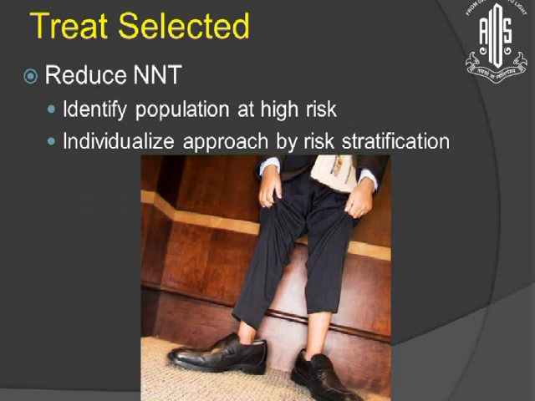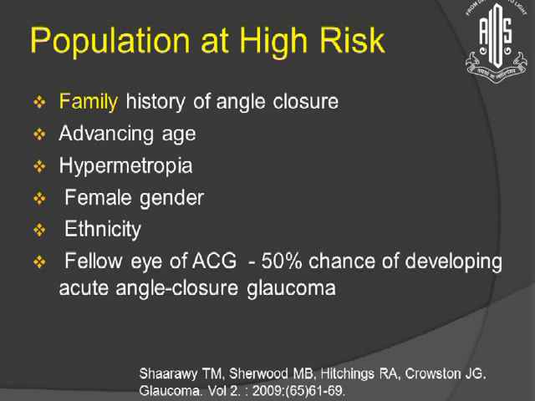So for me, treat only a selected population. Identify the population at high risk and individualize the approach by risk stratification. And this is a list of people or populations at high risk. For example, family history for me is the most important parameter. Then advancing age, hypermetropia, female gender, ethnicity, and most importantly, a fellow eye with angle closure. They need treatment for a shallow chamber.